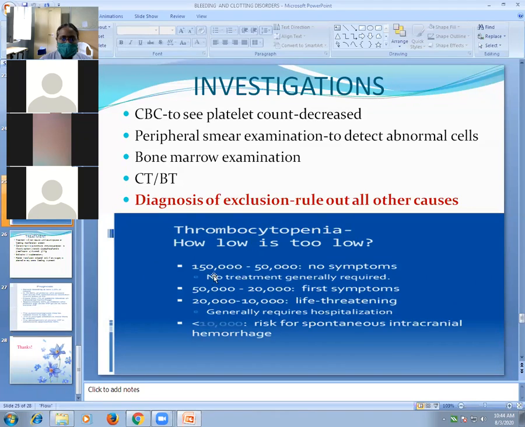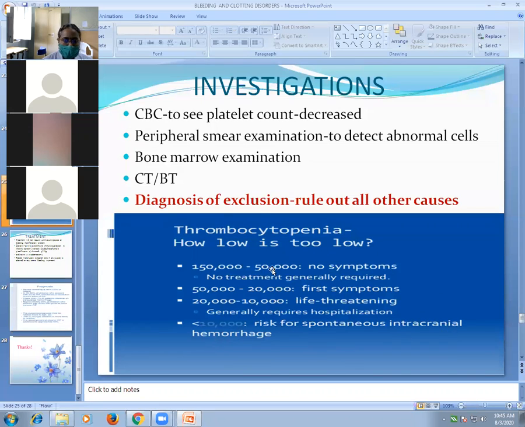So in thrombocytopenia, when the count is 50 or above, usually the patient has no bleeding symptoms or signs. When the count falls below 50, or 20 to 50, then symptoms can occur. When the count is between 10 and 20, it can be life-threatening and the patient requires hospitalization. And when the count is less than 10,000, there can occur spontaneous intracranial hemorrhage and death can occur. A platelet count below 10,000 is very, very risky. Death can occur because of intracerebral or intracranial bleeding.